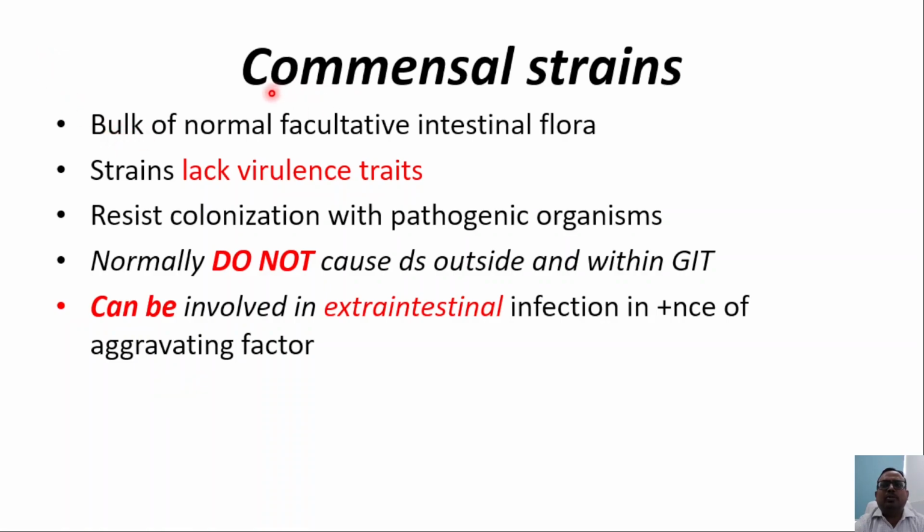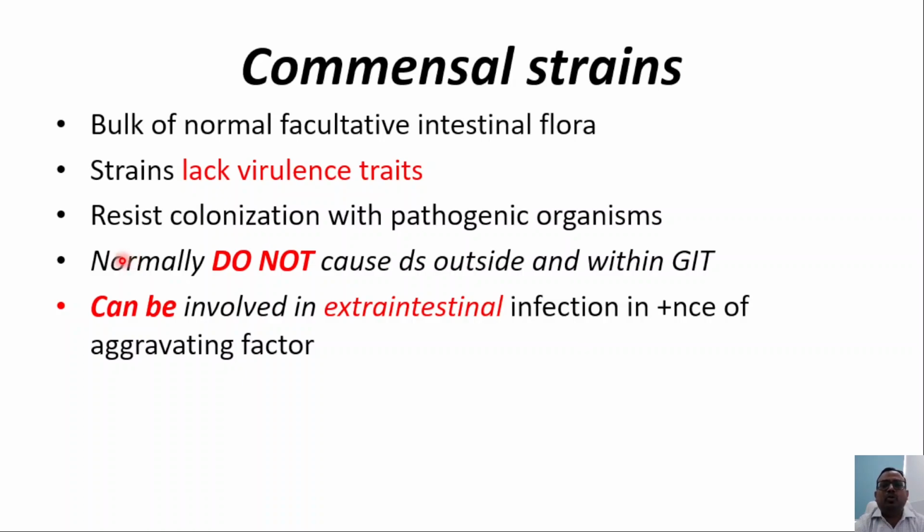So first I talked about the commensal strains. The commensal strains are the strains that form the bulk of the normal facultative intestinal flora. These strains lack any virulence trait and they are beneficial as they resist colonization with pathogenic organisms. These strains do not normally cause infections outside or within the GIT, but can be involved in some extraintestinal infections in the presence of certain aggravating factors.